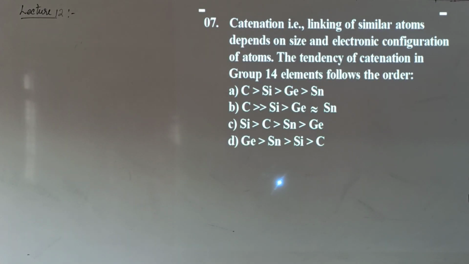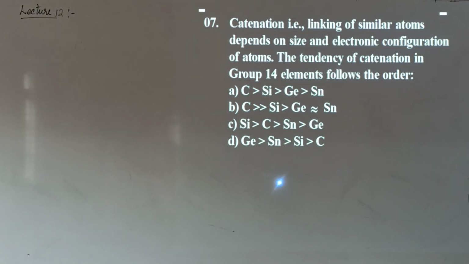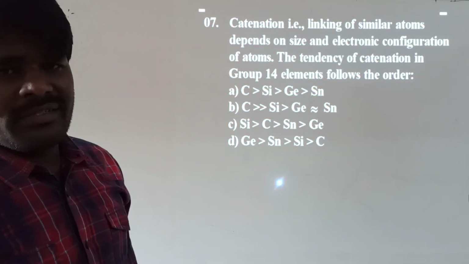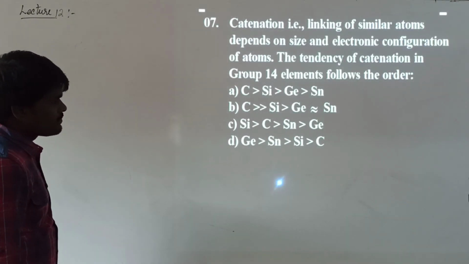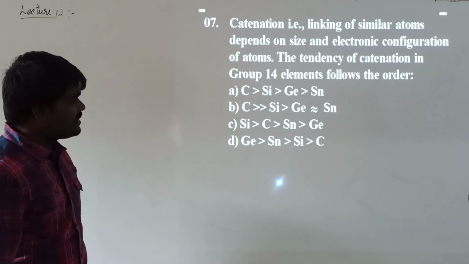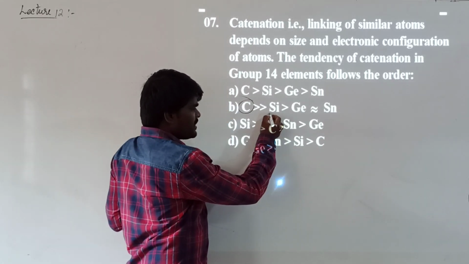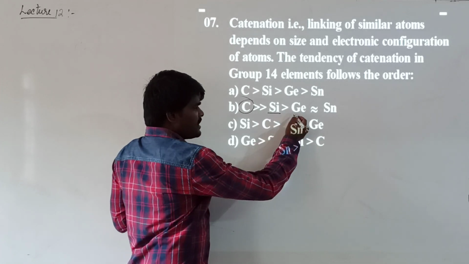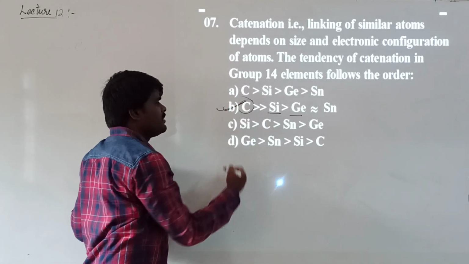Now let's move to the next question. The catenation, that is linking of similar atoms, depends on the size and electronic configuration of the atom. The tendency of catenation of group 14 elements follows the order. He has also given the reason for catenation, but simply asks us to identify the tendency of catenation ability of group 14 elements. Generally, we know that down the group catenation ability decreases. Carbon exhibits a lot of catenation ability, which is much greater than silicon, and silicon exhibits greater catenation than germanium, and germanium and tin have approximately the same catenation ability. So the answer will be B.